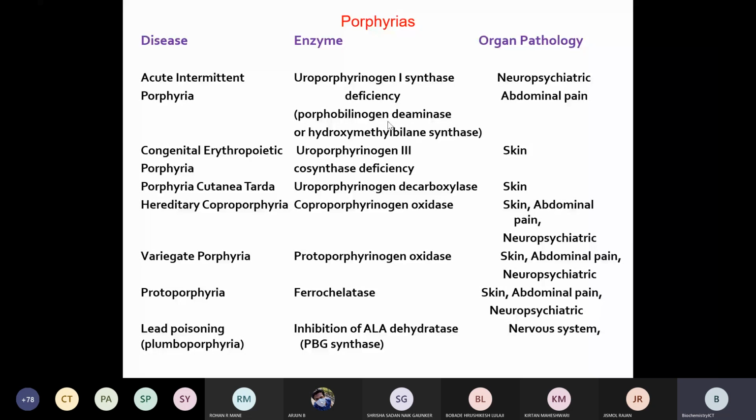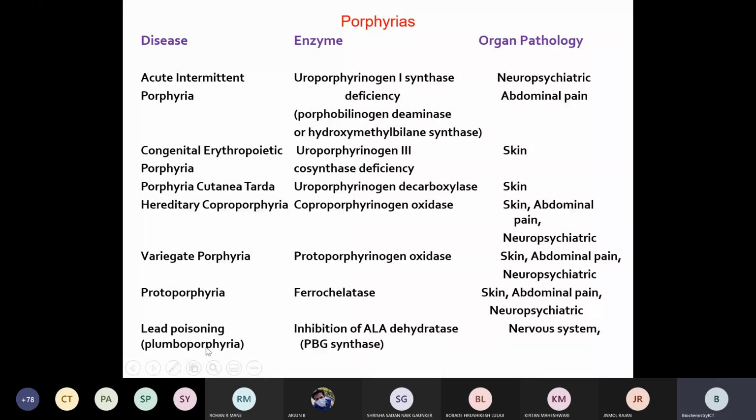So you will get good marks if you prepare a table like this. One more part I have not explained is plumboporphyria. At the beginning I told you that this porphyria occurs mainly due to lead poisoning.